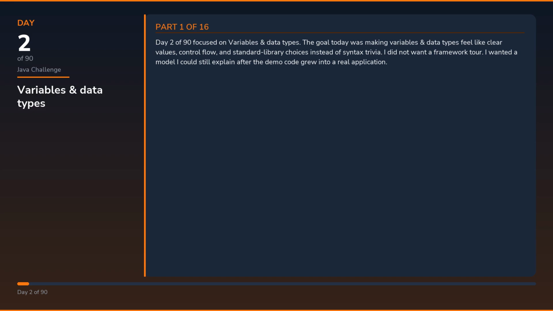Day 2 of 90 focused on variables and data types. The goal today was making variables and data types feel like clear values, control flow, and standard library choices instead of syntax trivia. I did not want a framework tour. I wanted a model I could still explain after the demo code grew into a real application.